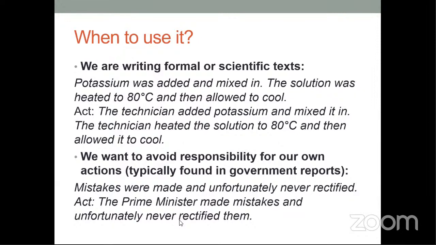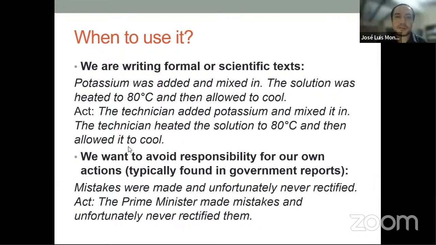We want to avoid responsibility for our own actions, typically found in government reports. Mistakes were made and unfortunately never rectified. The Prime Minister made mistakes and unfortunately never rectified them.